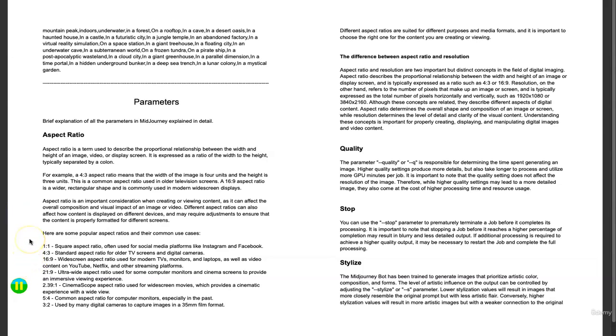Now, some of the common aspect ratios used are 1:1, which means the height and the width will be the same, commonly used in social media platforms such as Instagram and Facebook. 4:3 is the standard aspect ratio for older TV screens, like we discussed. 16:9 is the modern TV screen. 21:9 is the ultra-wide aspect ratio used for computer monitors and cinema screens to provide an immersive viewing experience. 5:4 is a common aspect ratio for computer monitors as well. 3:2 is mainly used in cameras of 35 mm film format.